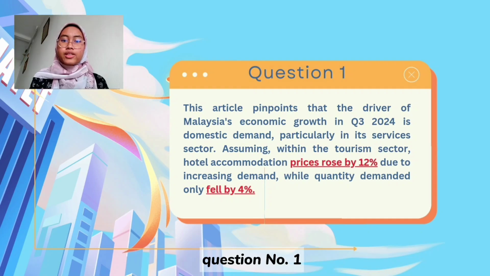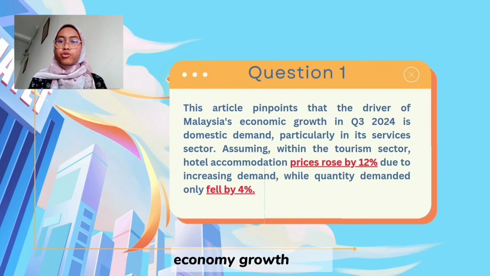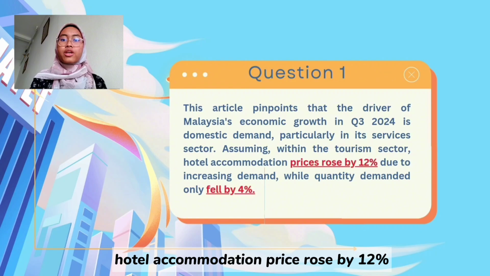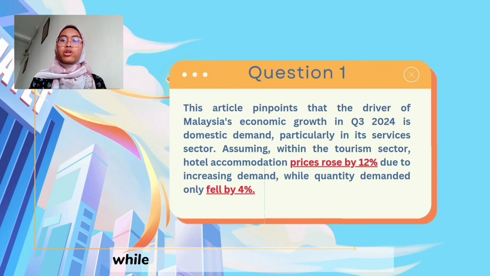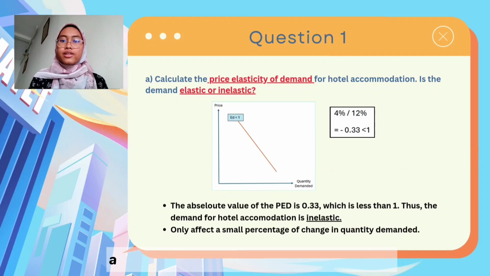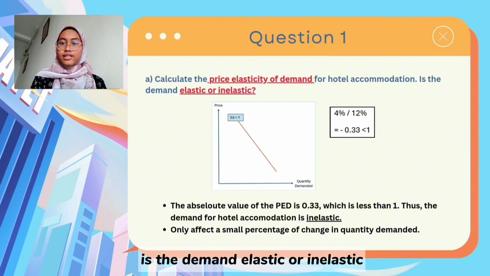Question number 1. This article pinpoints that the driver of Malaysia's economic growth in Q3 2024 is domestic demand, particularly in its service sector. Assuming within the tourism sector, hotel accommodation price rose by 12% due to increasing demand, while quantity demanded only fell by 4%. A. Calculate the price elasticity of demand for hotel accommodation. Is the demand elastic or inelastic?